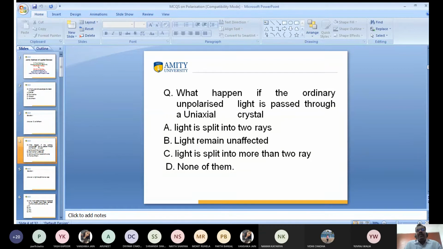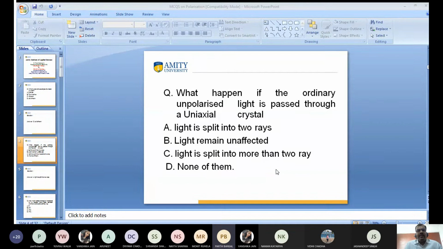What happens if ordinary unpolarized light is passed through a uniaxial crystal? A, light is split into two rays. B, light remains unaffected. C, light is split into more than two rays. D, none of them. Sir, light is split into two rays. So A. Very good. Anyone more?